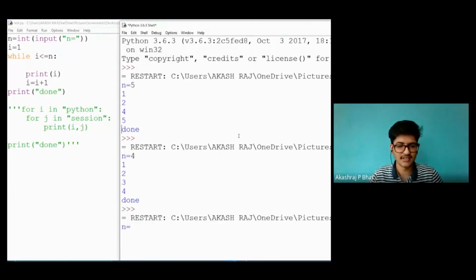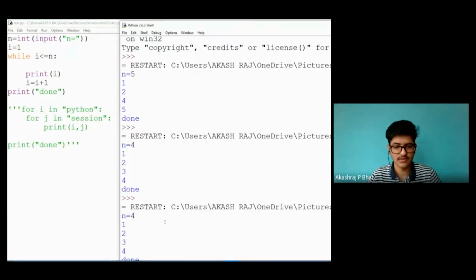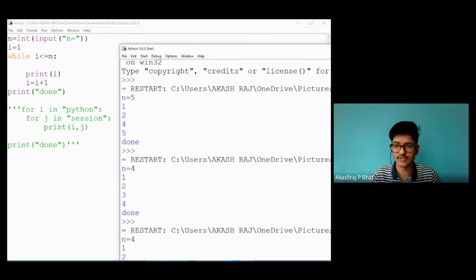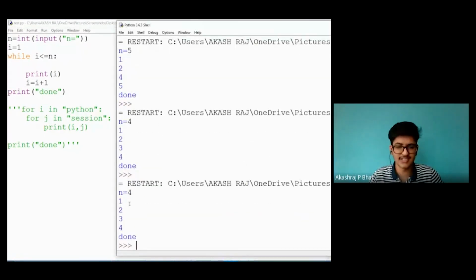now if I run n is equal to 4, output is same. Just minimize this. You can see output is same. So that is like pass. It doesn't do any effect. It doesn't cause any effect to your program in any way. So normally use it, as I told, to prevent the error of having an empty body inside a loop.